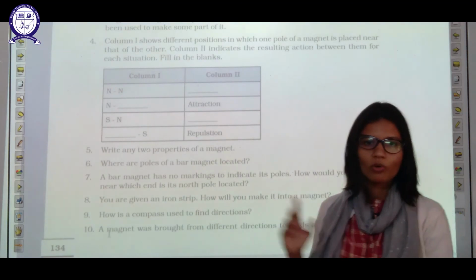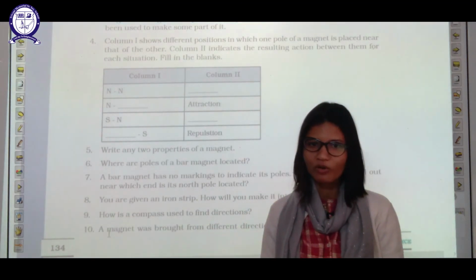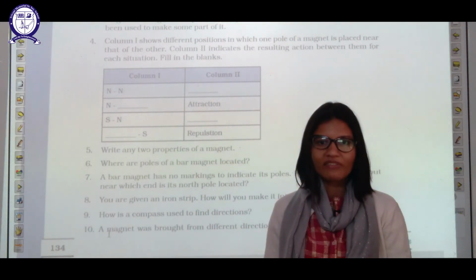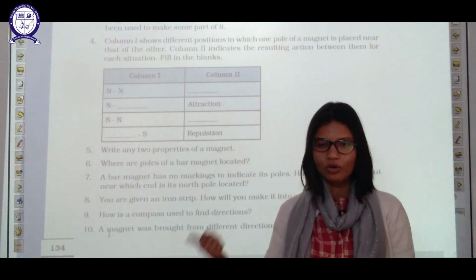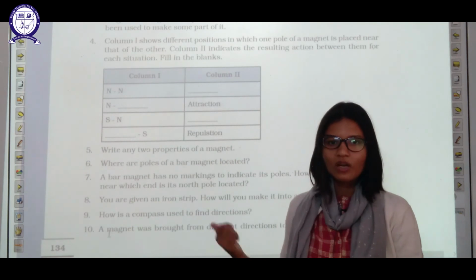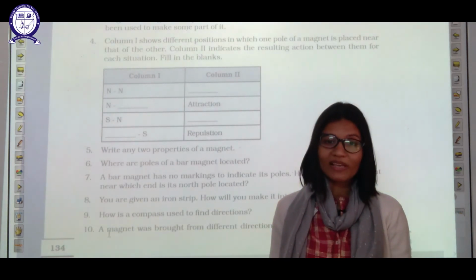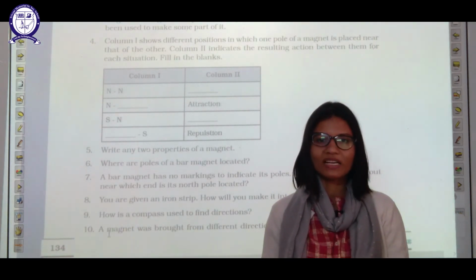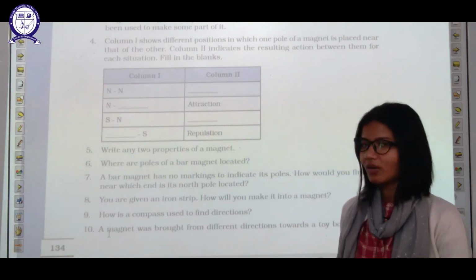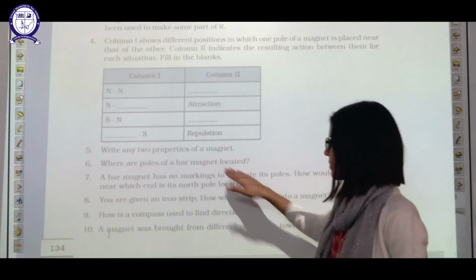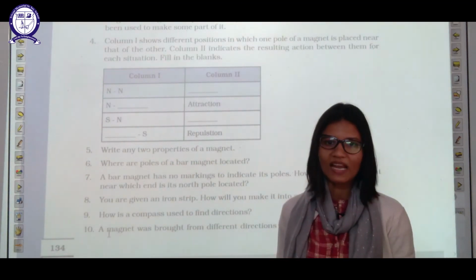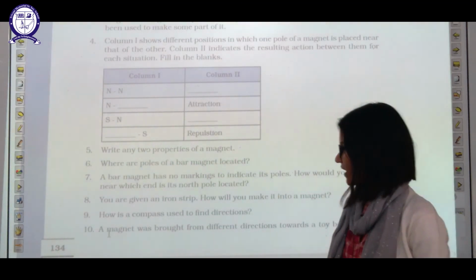What are two properties of a magnet? We have studied more than two properties. You can write any of them. A magnet has two poles. When freely suspended, a magnet always rests in the north-south direction. The maximum magnetic power of the magnet lies in the poles instead of the middle portion. Where are the poles of a bar magnet located? At the ends of the bar magnet.